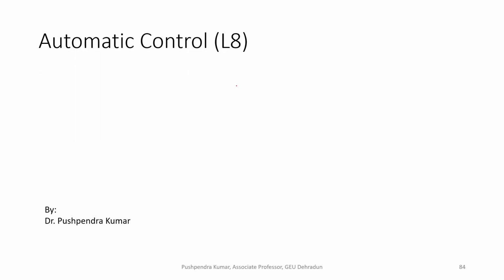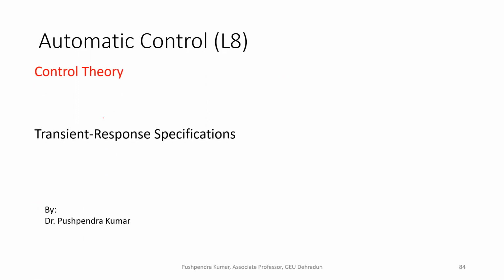Hello. So in today's lecture 8 of control theory, we will discuss transient response specifications.